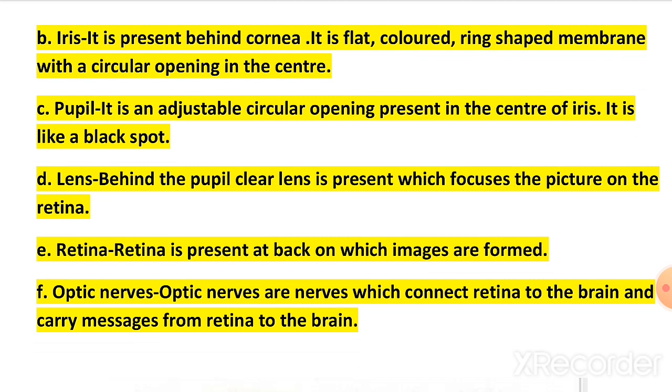D. Lens. It is behind the pupil. A clear lens is present which focuses the picture on the retina. Retina is present at the back, on which images are formed. F is optic nerves. Optic nerves are nerves which connect the retina to the brain and carry messages from the retina to our brain.